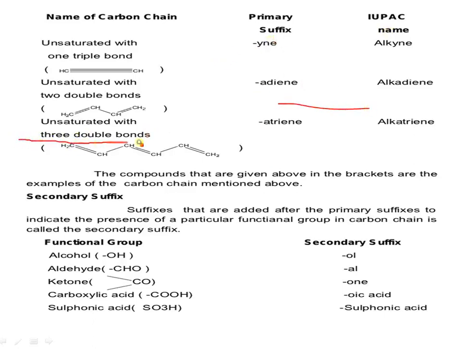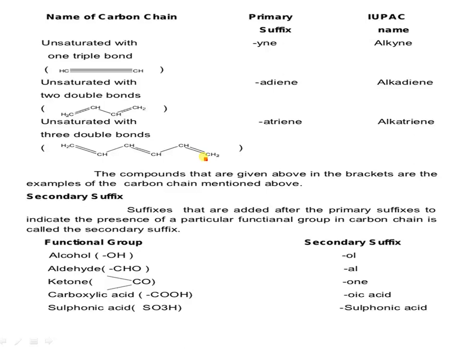If 3 double bonds are there, again numbering 1, 2, 3, 4, 5, 6, it is hexene, an alkatriene. So the double bonds are between carbons 1, 3 and 5, so it is 1,3,5-triene. The common compounds given above in the brackets are examples of the carbon chain mentioned above. So this is called the primary suffix.